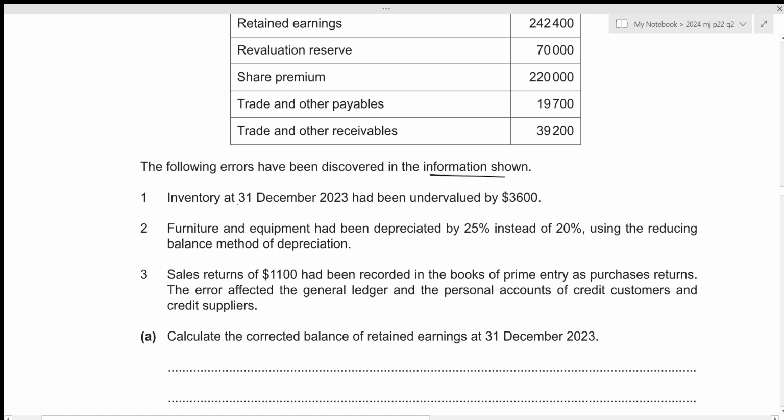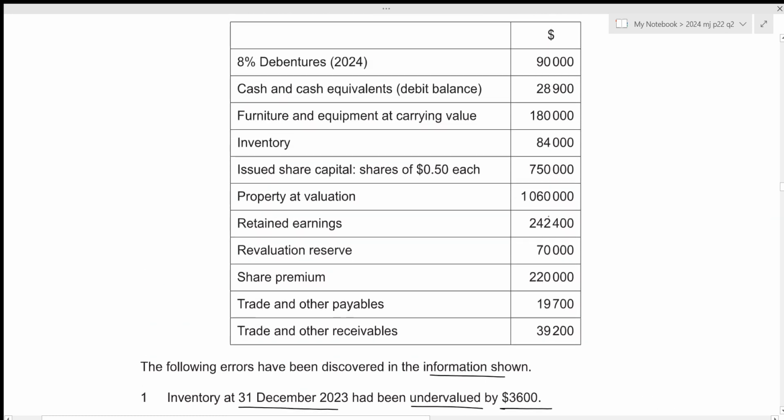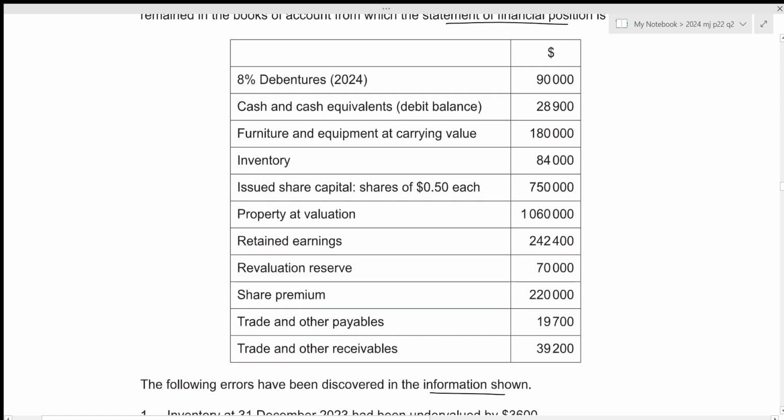For the first one, inventory at 31st December 2023 had been undervalued by 3,600. It means that we need to increase the value of the closing inventory by 3,600. And in this case, we have the inventory right here. So we need to add 3,600 to this value. So the correct value for our inventory will now be 84,000 plus 3,600, which results in 87,600.